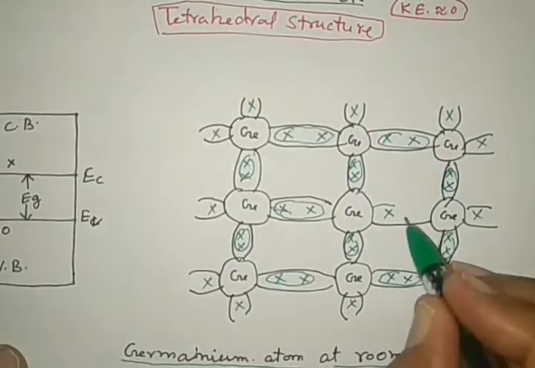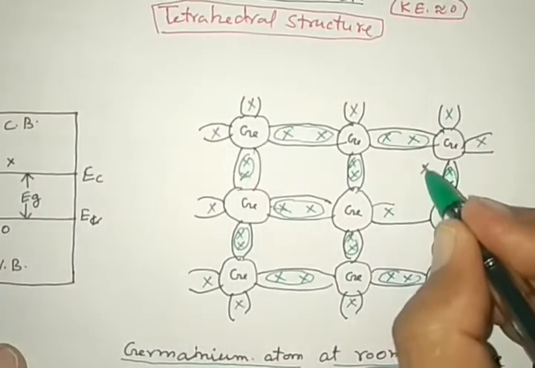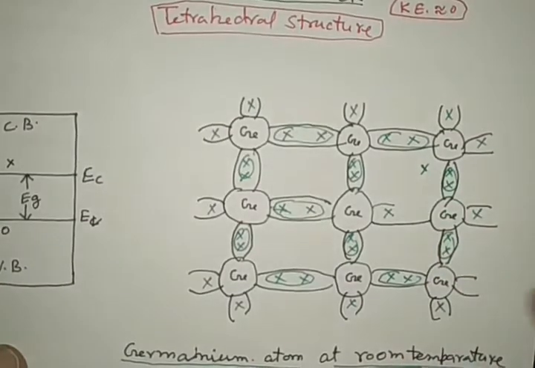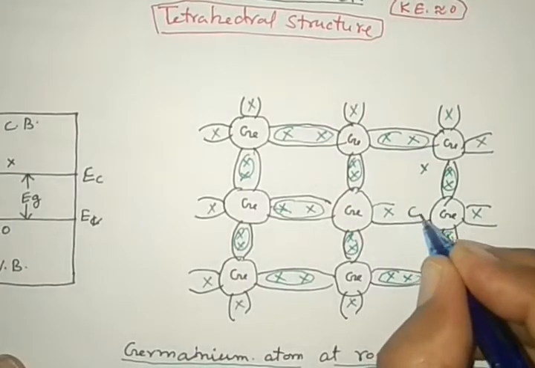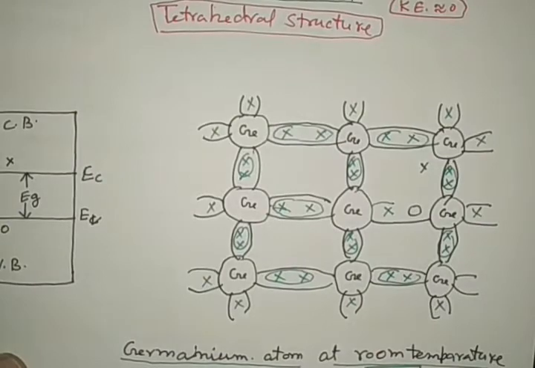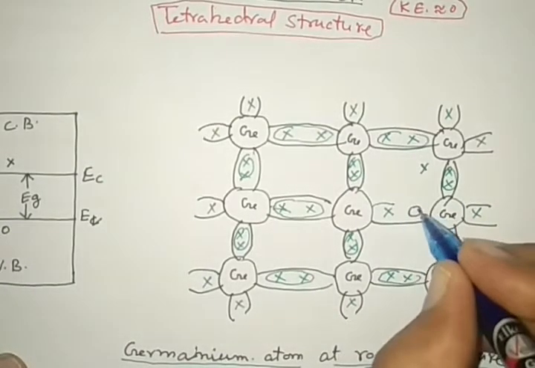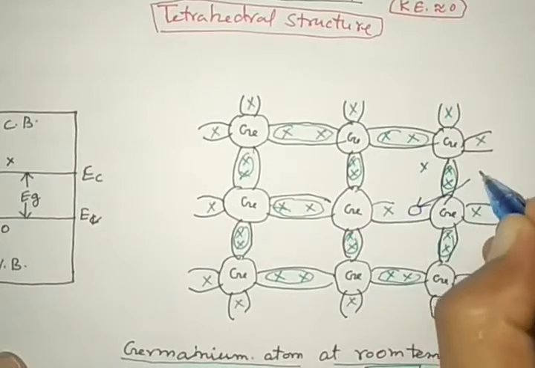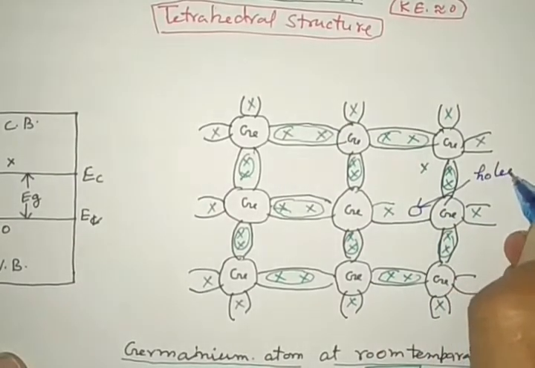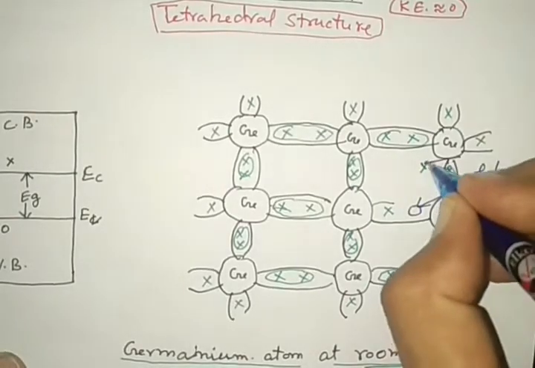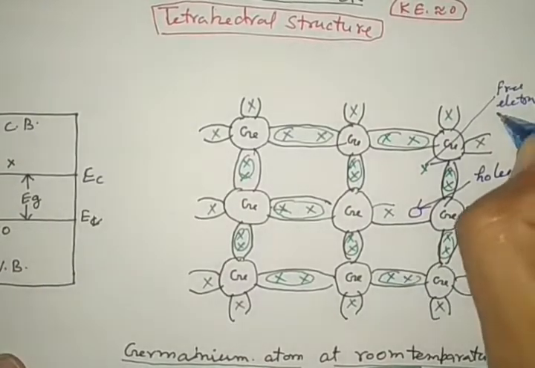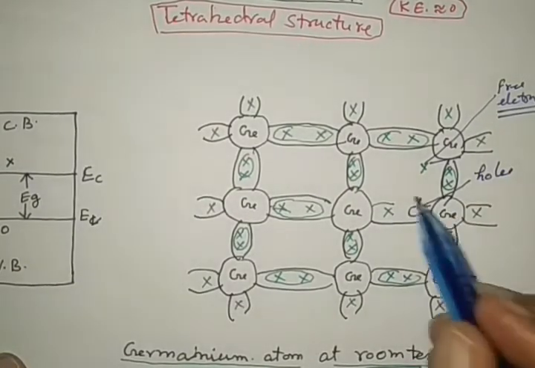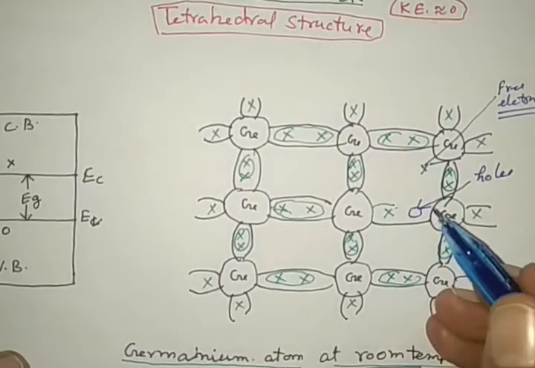One electron moves upward to the upper energy states. This bond is broken, and see very carefully in this diagram, a place is created for that. Clear? This place is the place of an electron. The vacant place of an electron is called a hole, and the electron is called a free electron. Right? So these two happen rarely.